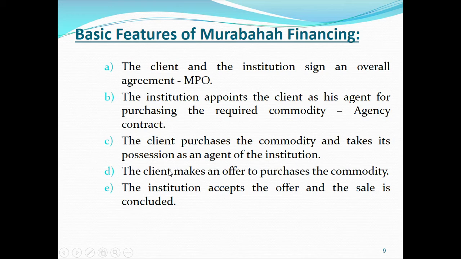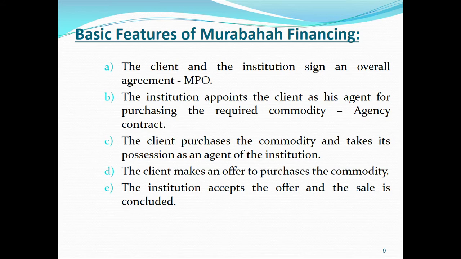the product, he has received the possession of the product, he has verified the shipment. Once he's satisfied that it is received according to the order placed, the client will inform the bank about all these things that have happened, and then the institution accepts the offer and the sale is concluded. So at step number 5, once the institution, the Islamic Bank, accepts the offer of the client, here this Murabaha transaction is going to conclude.